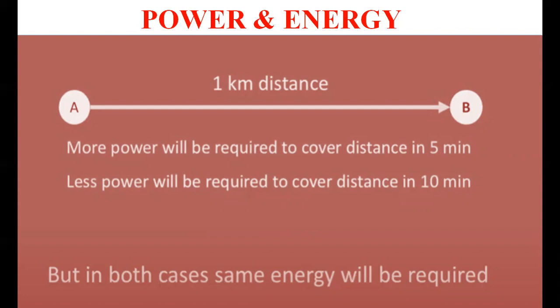In both cases the power will be different, but the total distance to be covered will be 1 kilometer. That is, the energy will be the same. So the power will be different in both cases, but the same energy will be required. That is the main difference between power and energy.